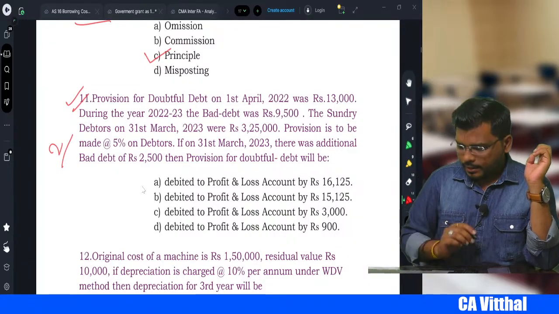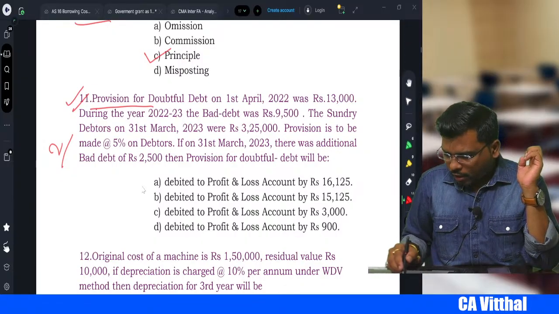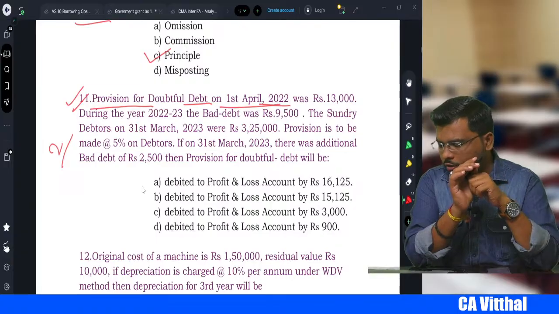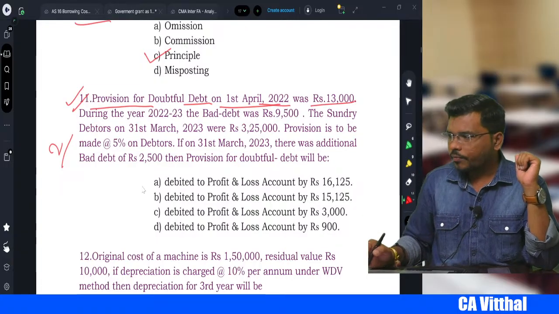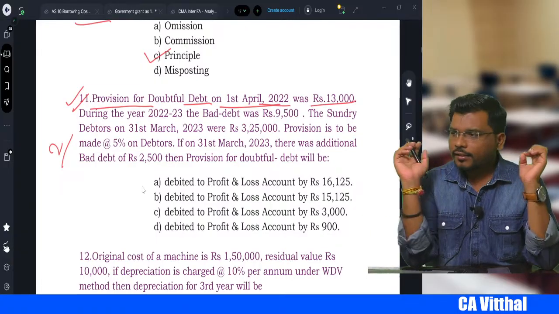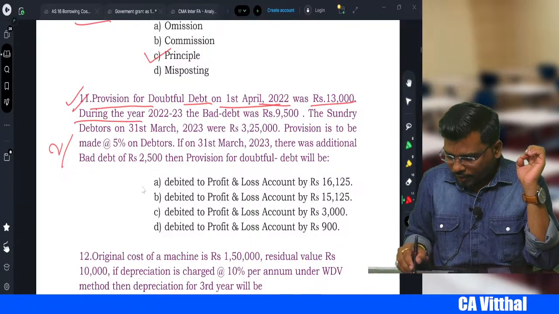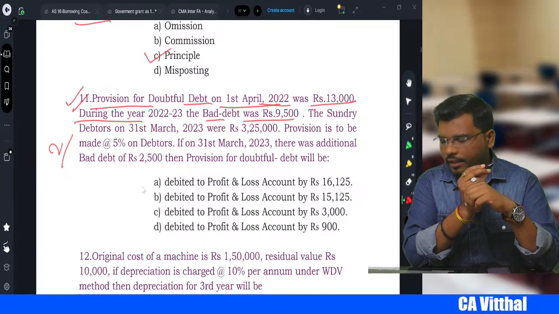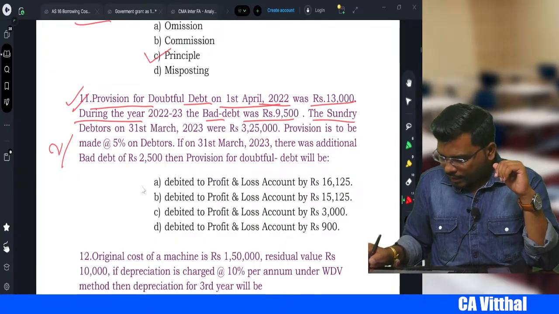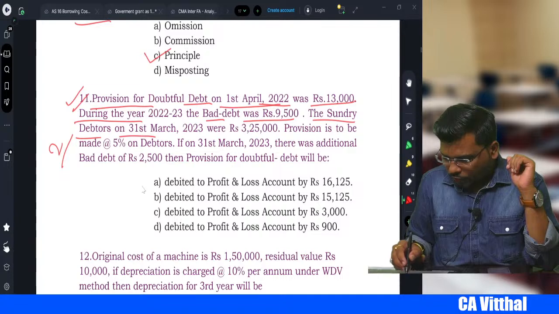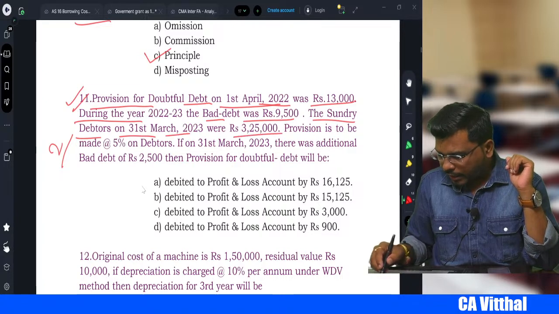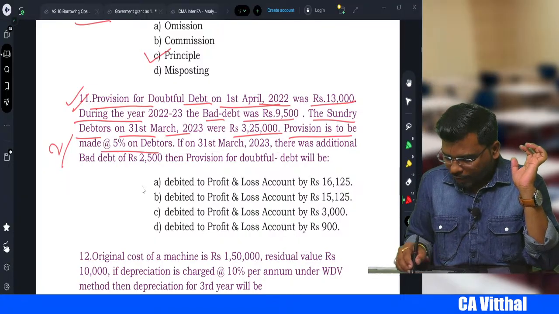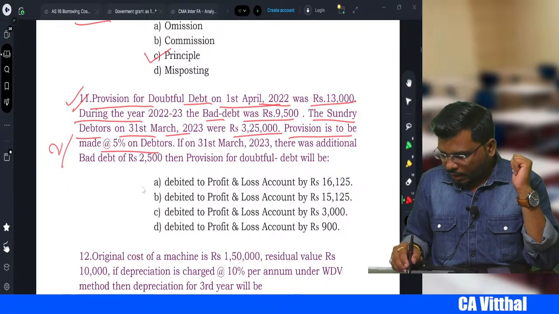Okay, let's start. Provision for doubtful debt on 1st April 2022 was 13,000. During the year, the bad debt was 9,500. The sundry debtors on 31st March 23 were 3,25,000. Provision is to be made at 5% on debtors.